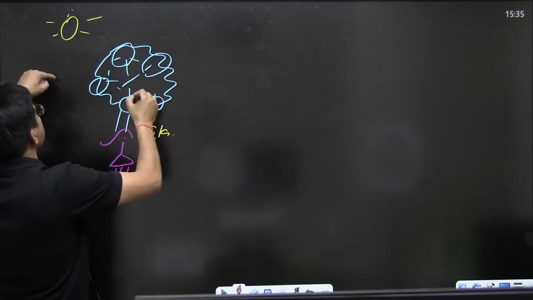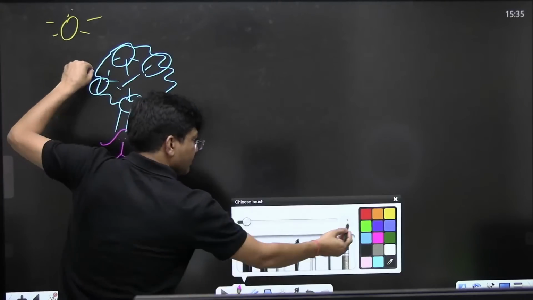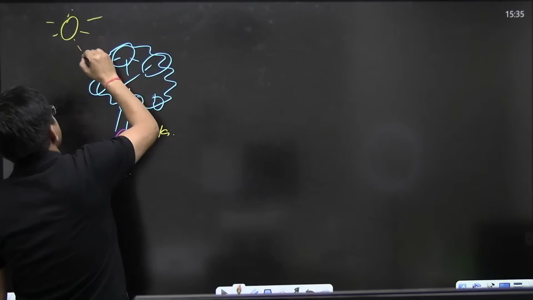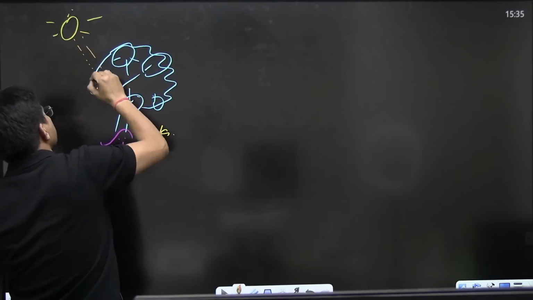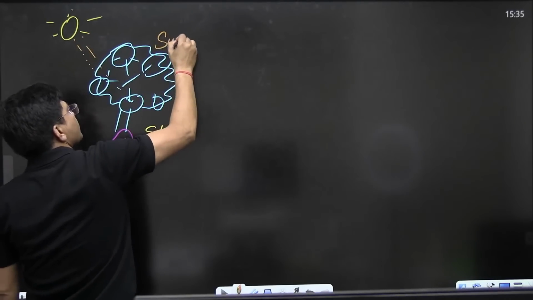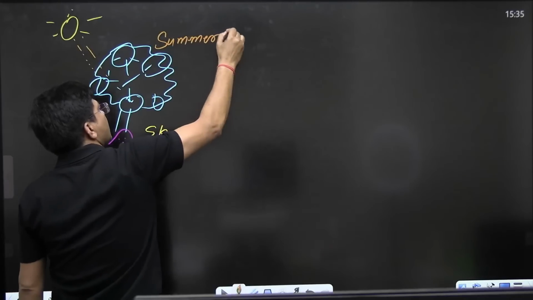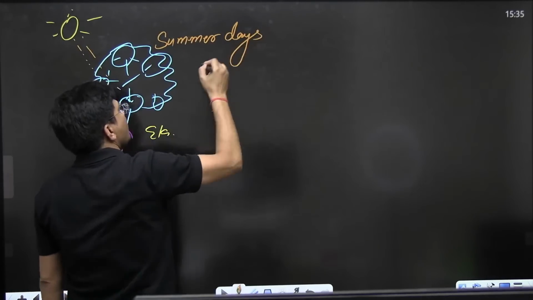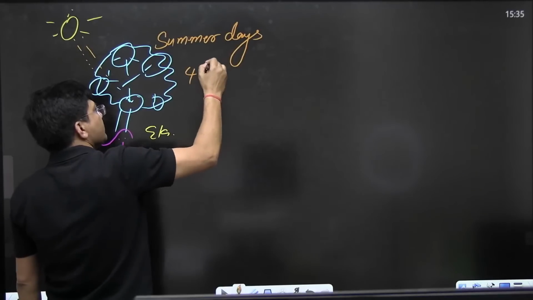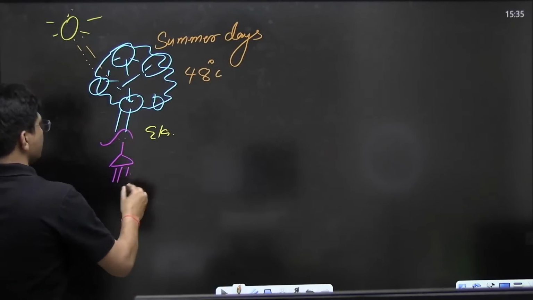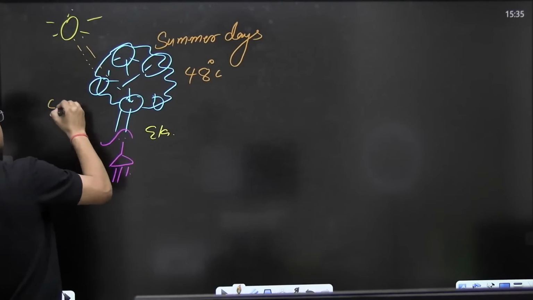Sunlight is not able to approach her that much. It's summer days, and the temperature is 48 degrees Celsius. In the first case, the tree is the S subshell.